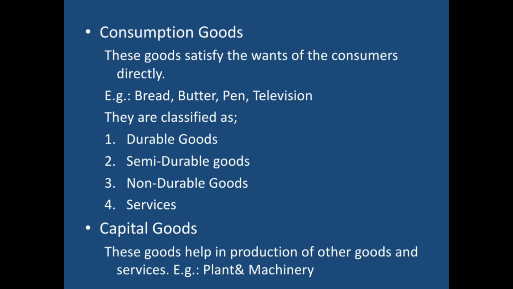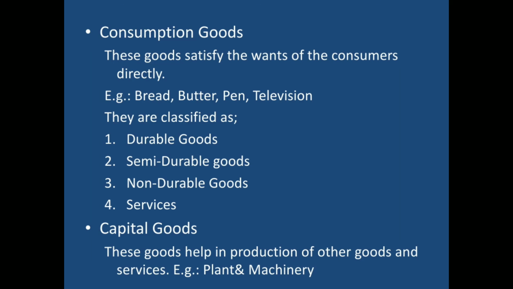Then these consumer goods are classified on the basis of their period, on the basis of their usage. They are classified as durable goods, semi-durable goods, non-durable goods, and services. I have explained these things very clearly in my video on classification of goods.